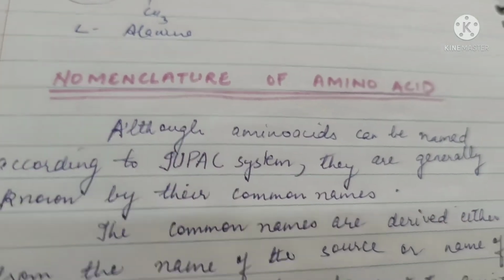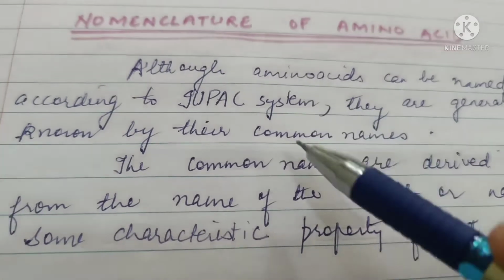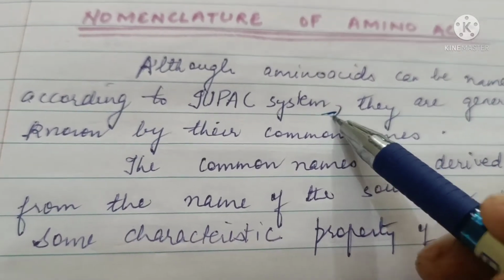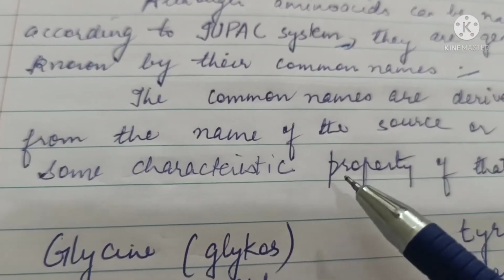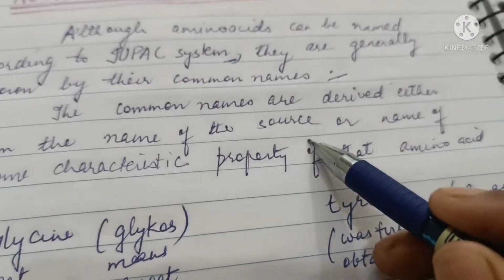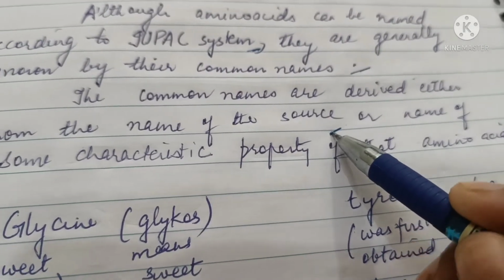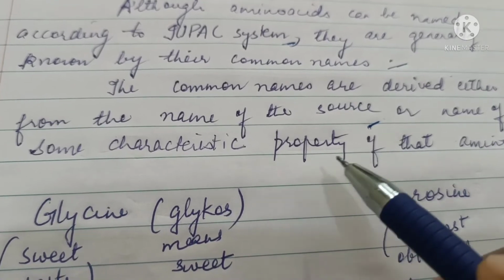Nomenclature of amino acids. Although amino acids can be named according to the IUPAC system, they are generally known by their common names, and the names are derived from either the name of the source from which that acid is derived, or based on the name of some characteristic property.